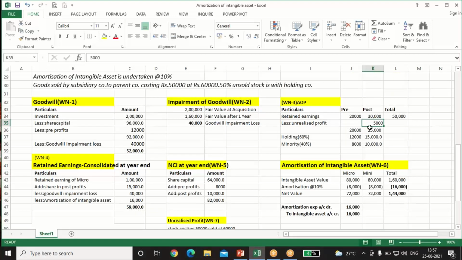Why is it removed from the post? Because the acquisition was done on the first of January, and after that this adjustment was done by subsidiary to parent, and the unrealized profit belongs to the post period, so it will be reduced from the post. So total comes to 25,000. Holding percentage is 60 and minority will be 40, so it will be bifurcated among both holding and minority. 20,000 into 0.6, 20,000 into 0.4. Similarly, post profit also will be bifurcated between both holding and minority.